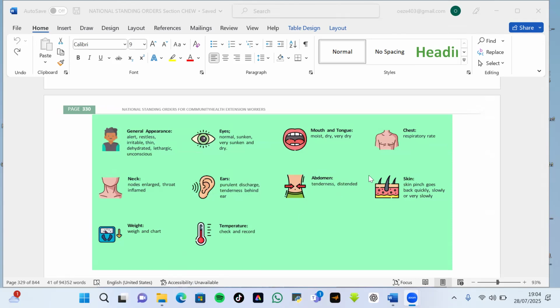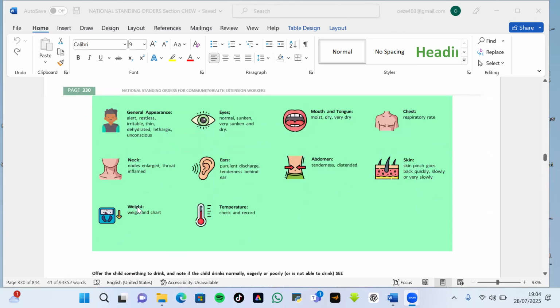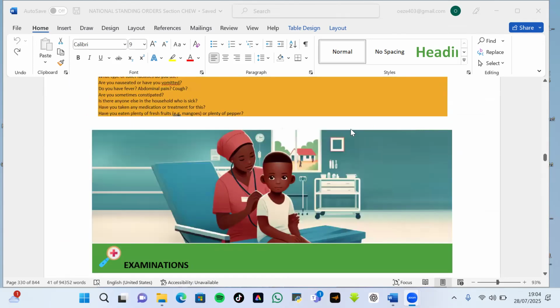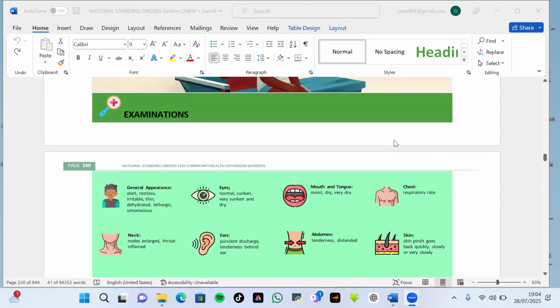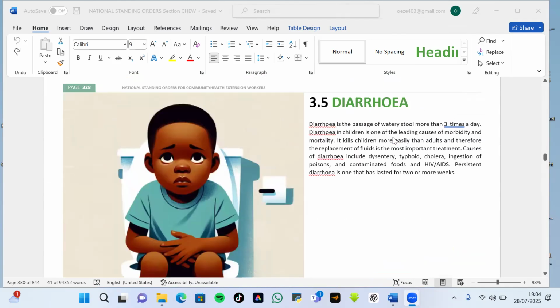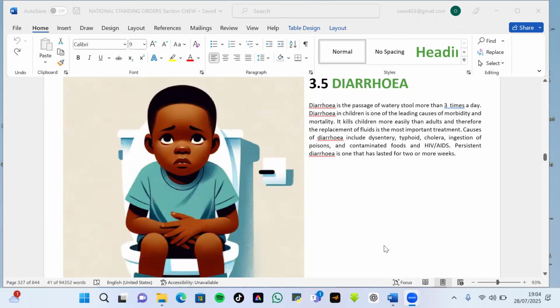So then you check the skin, you pinch. If it goes back slowly, it could be an indicator of dehydration. They check the weight and take the temperature to rule out infectious diseases. So this history and the physical examination serve every complaint that will fall under diarrhea.